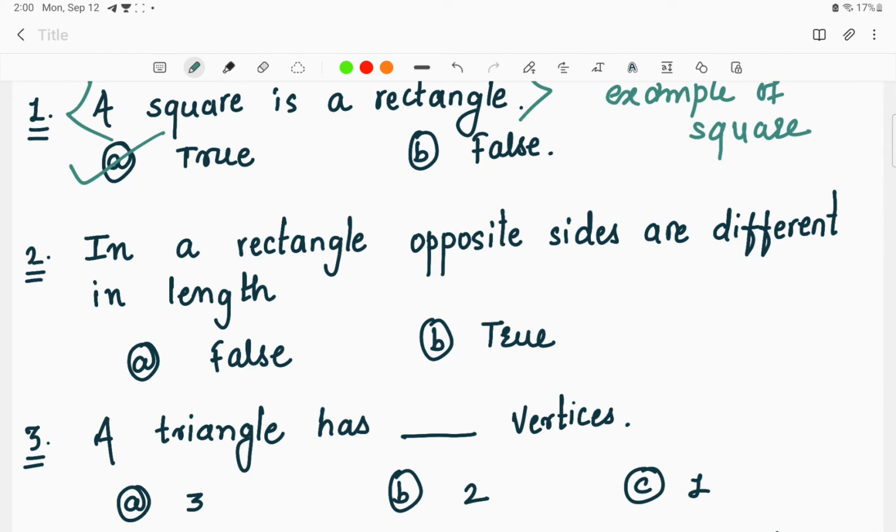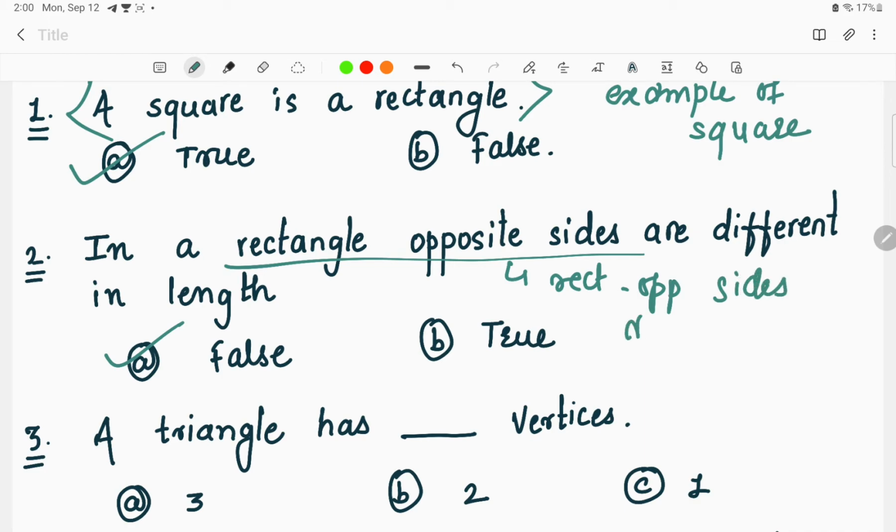Now the answer to this question is false. Why? Because as we know, a rectangle's opposite sides are equal, right? So we know that in a rectangle, if the opposite sides are equal, then they will be the same in length also, right? So the answer to the question will be false.